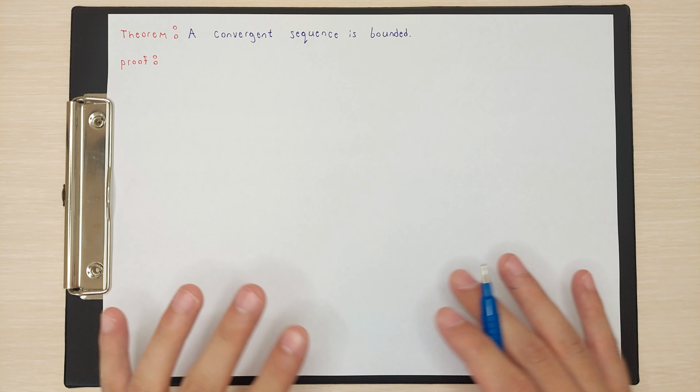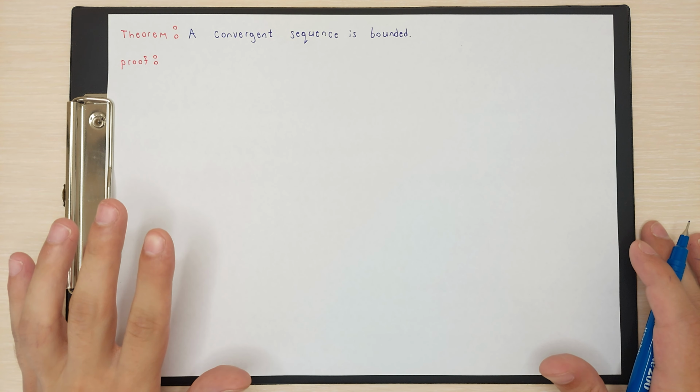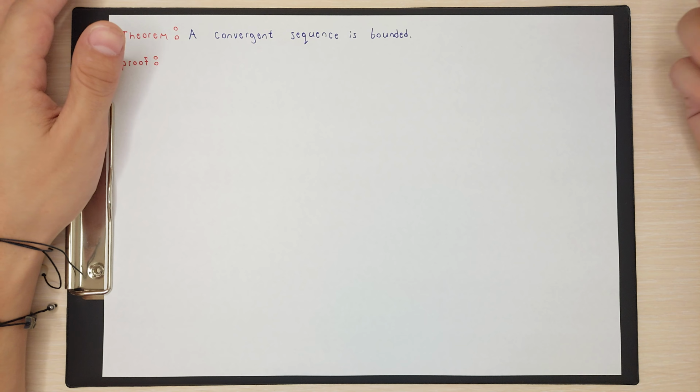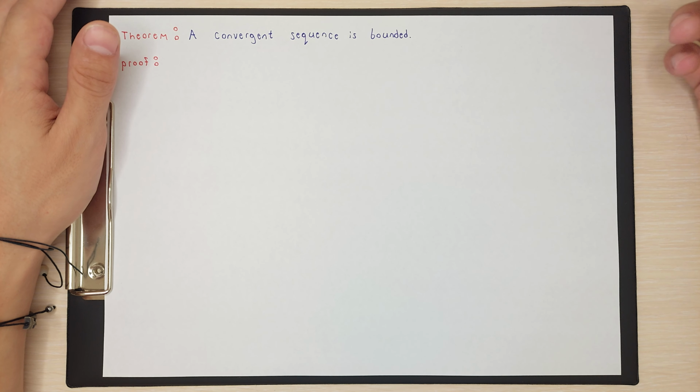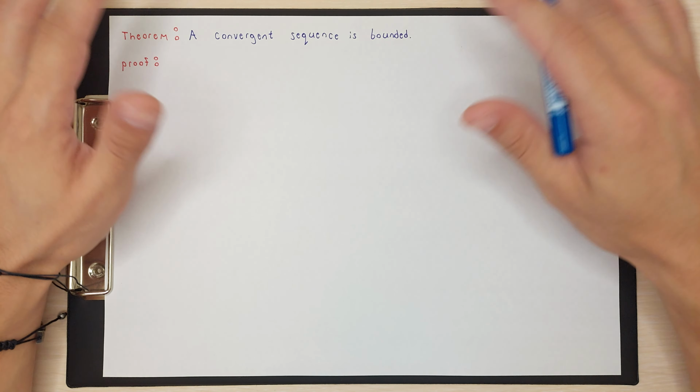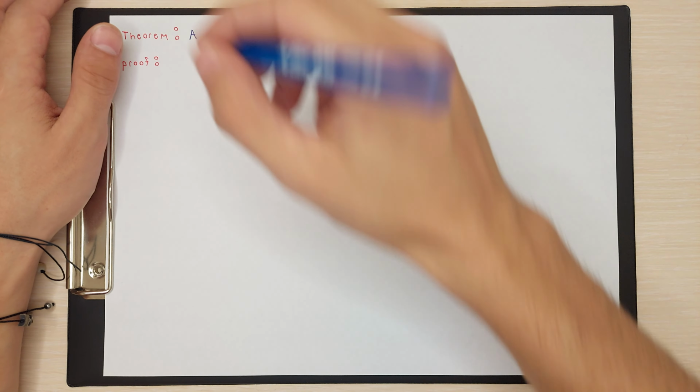In mathematics, if you want to prove something, two things are important for us. One of them is what we know. The second one is what we need to prove. So to be clear, we should write them at first.